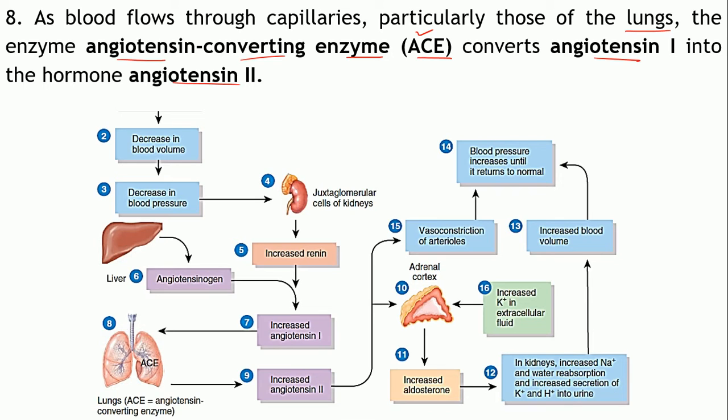So it is a two-step reaction. First, angiotensinogen is converted to angiotensin 1 in the presence of the enzyme renin, secreted by the kidney, and second, angiotensin 1 is converted to angiotensin 2 in the presence of ACE. Kidneys play a very important role by releasing the enzyme required for the first step.